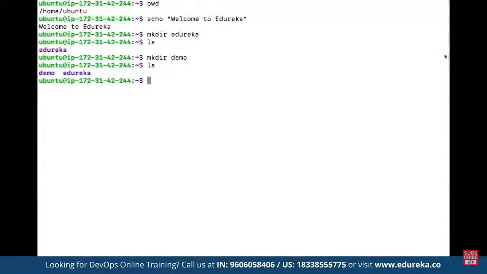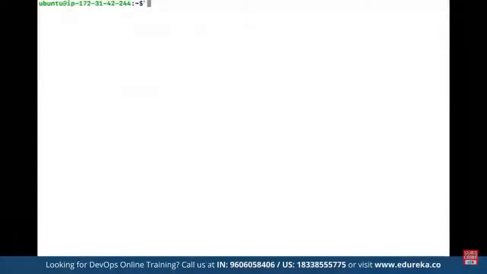And let's say we want to clear the current screen. Suppose there are multiple commands that we have executed, and now we want to clear out the entire screen, then we have a simple command by the name of clear. So we can make use of clear, and clear is simply going to clear the entire screen for us so that we can start fresh.